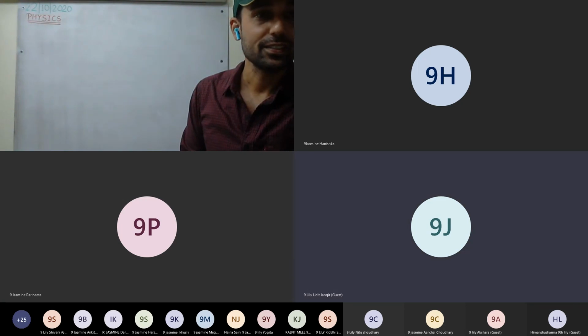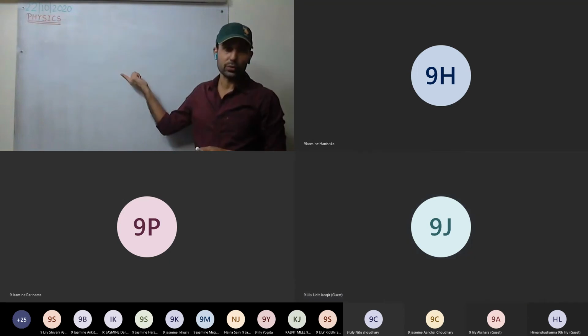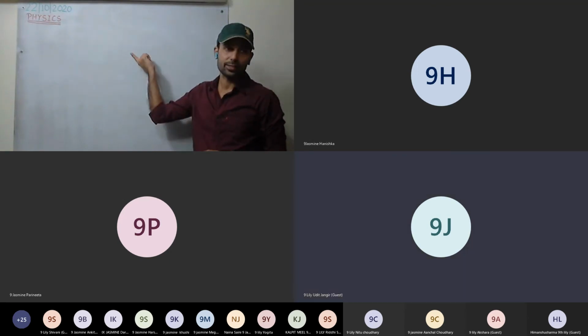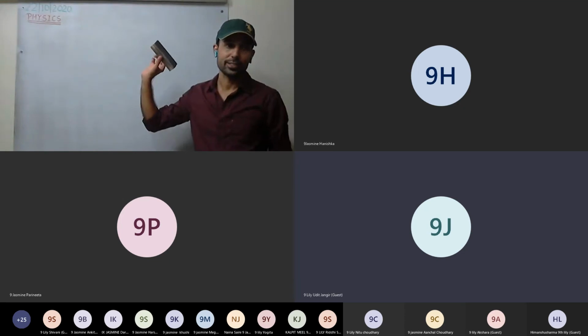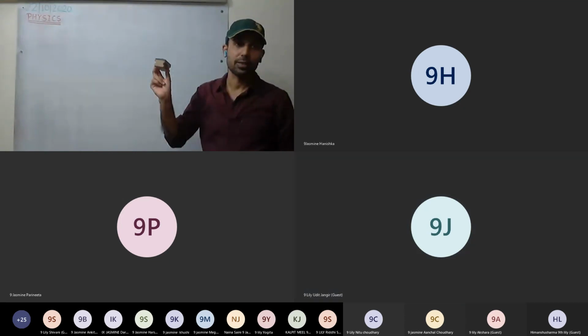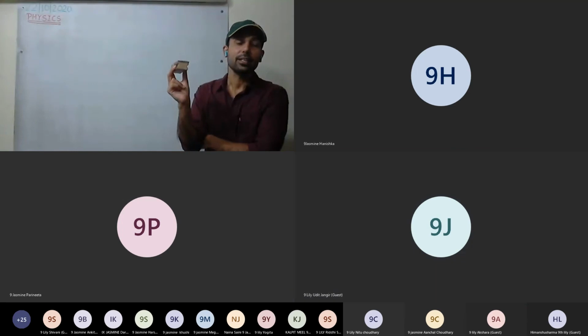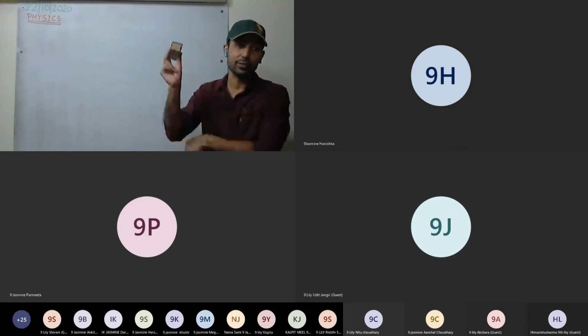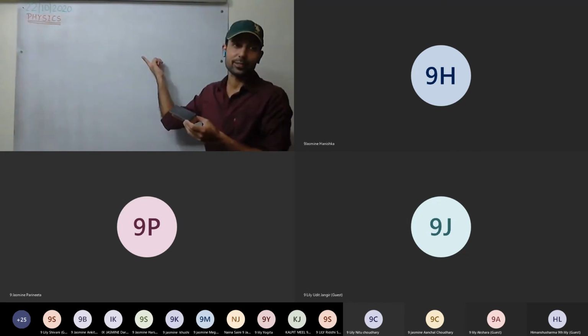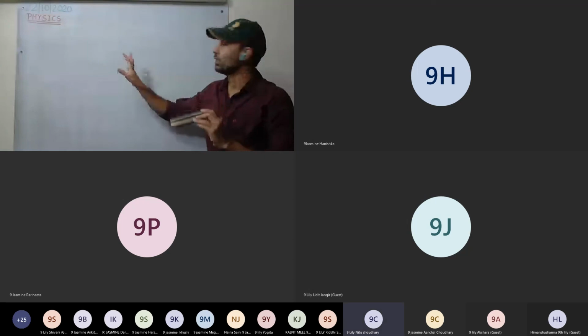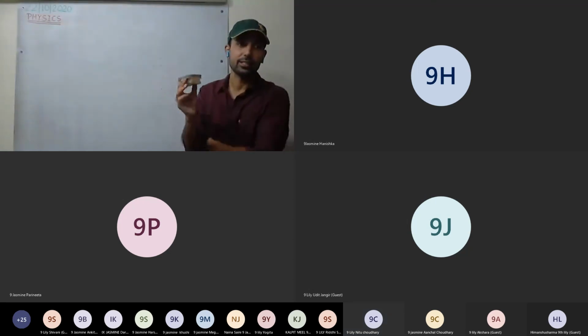Excuse me, sir. So inertia is inversely proportional to force or directly proportional to force? Here, inertia has nothing to do with force. Inertia depends on mass. On which does inertia depend? It depends on mass only. For the time being, other than mass, no. It does not depend on force. Other factors you leave for the time being. It depends on mass. Inertia is a property of mass. If the mass is more, the inertia is more.